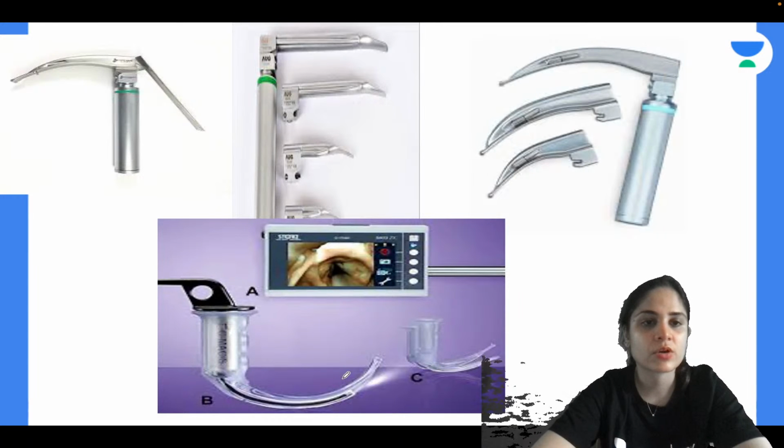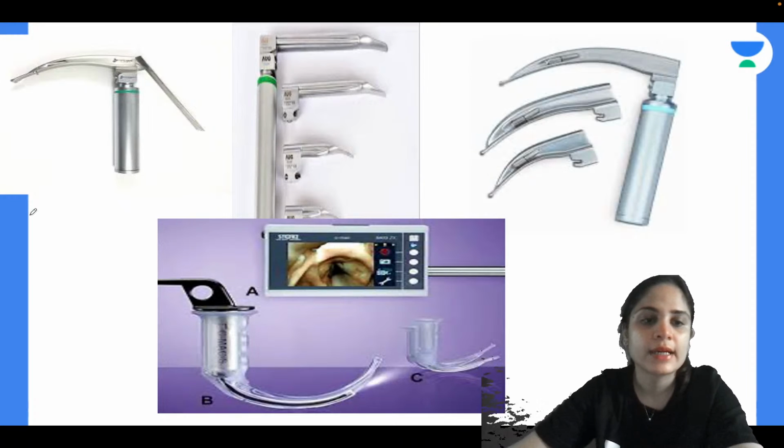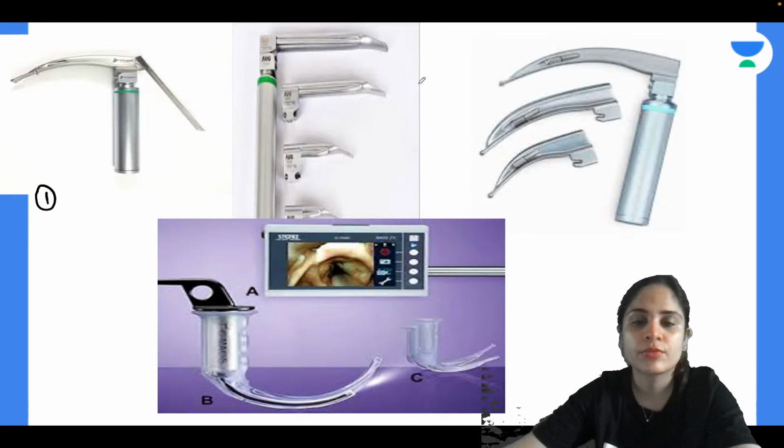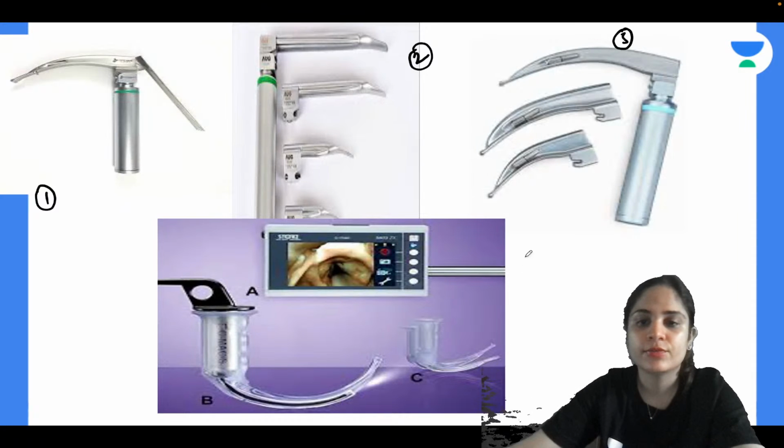Yes, very good, Staphylococcus. All these are laryngoscopes. So identify for me the name of 1, 2, 3 and 4.